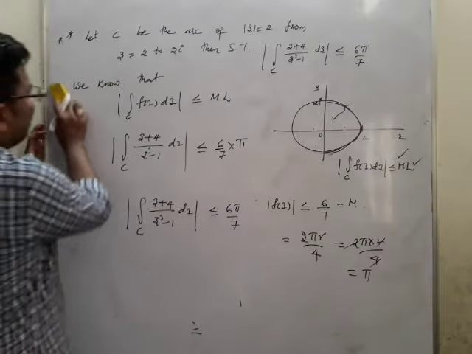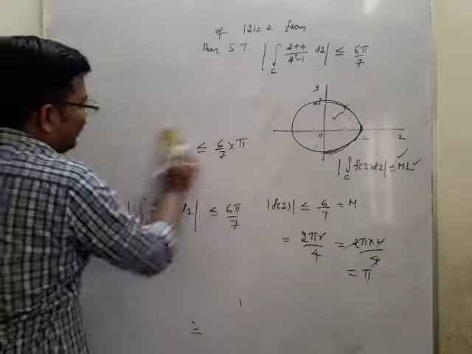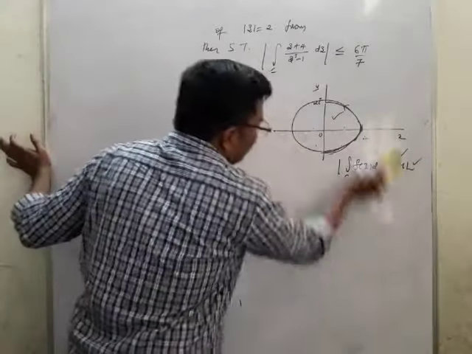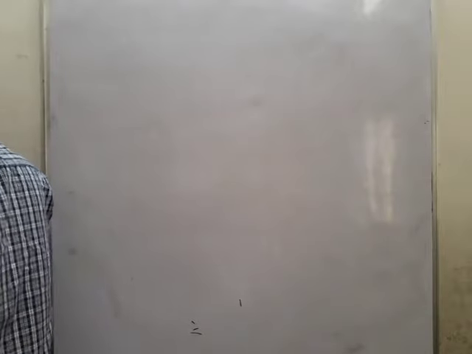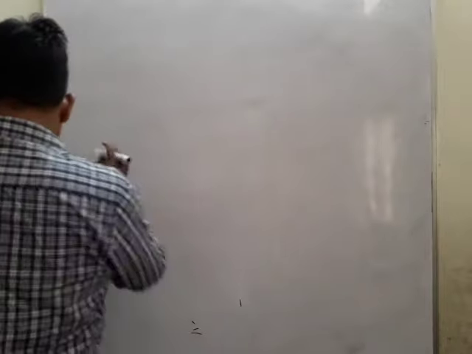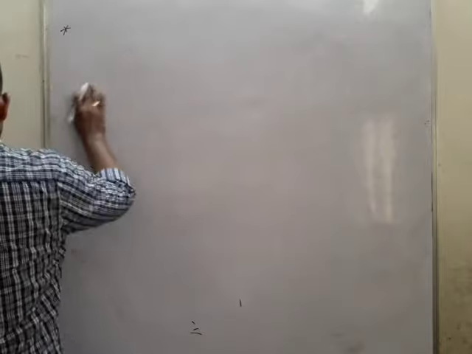Now we'll go for another example so that you can understand very clearly how to use the above theorem to get the solution of the problem. Let us see one more problem which is important as well. The problem will be in the form of like this. So the next problem is also for 4 marks.